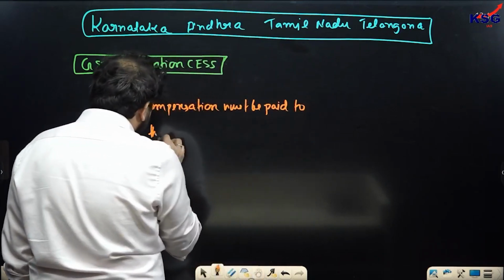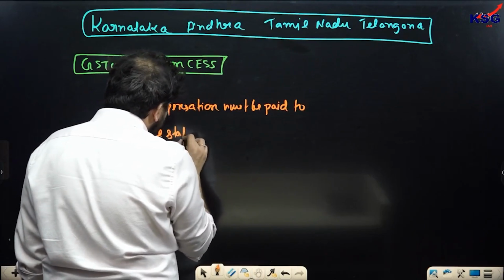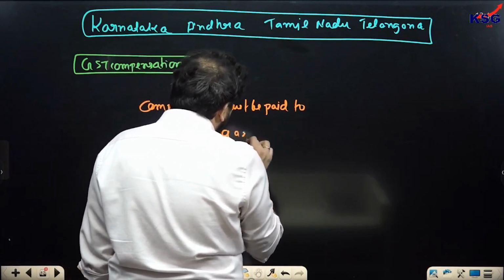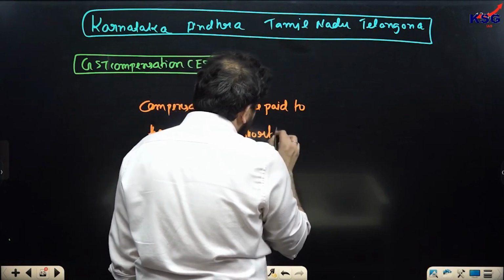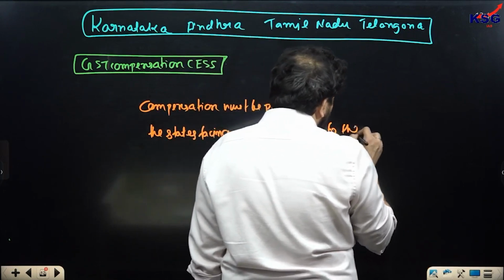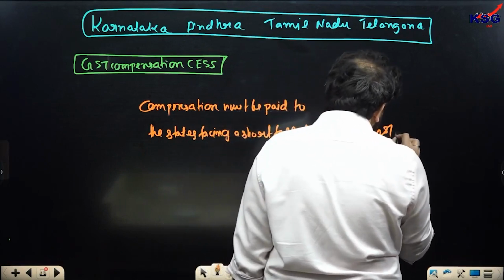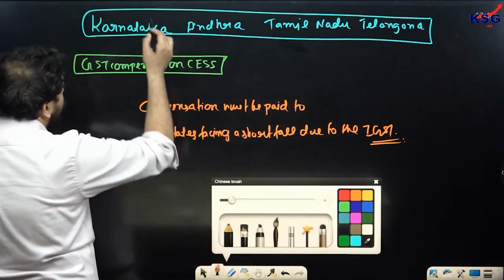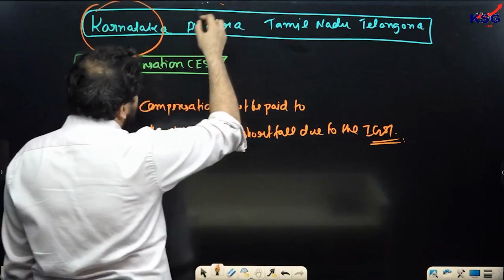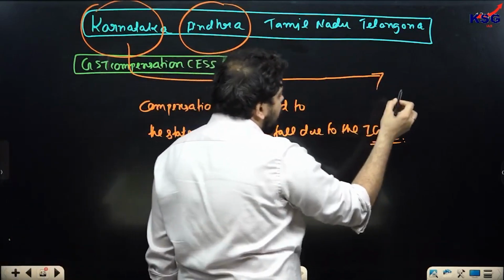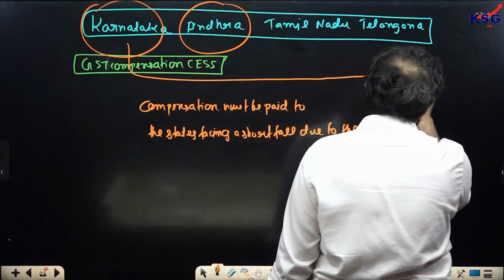to the states facing a shortfall due to the IGST. So the idea over here, for example, is that if you have the state of Karnataka or the state of Andhra Pradesh, their tax collection in an ordinary year is, let's say, 100 rupees.